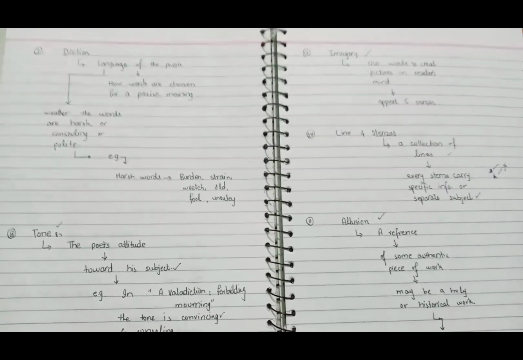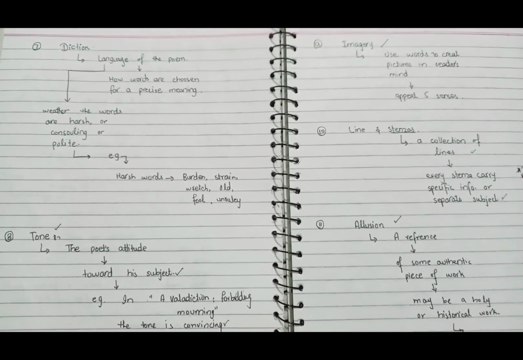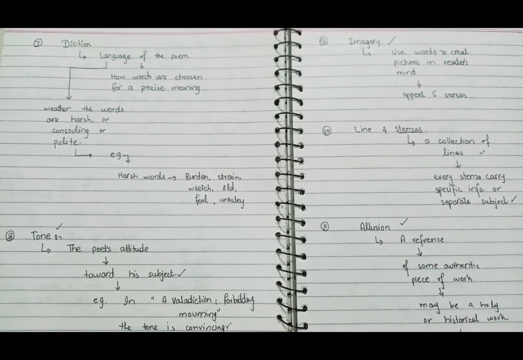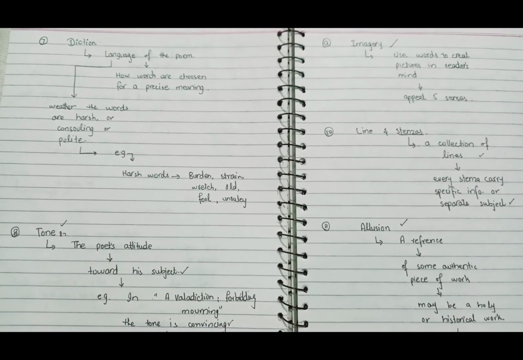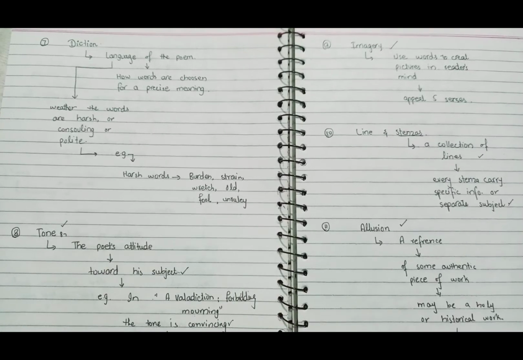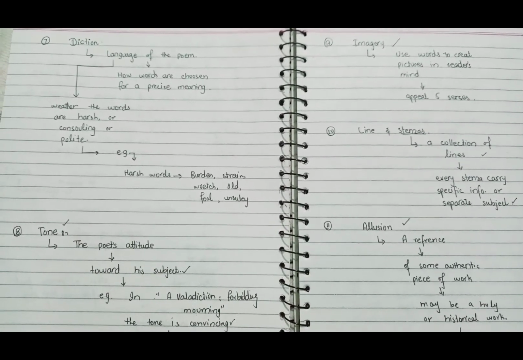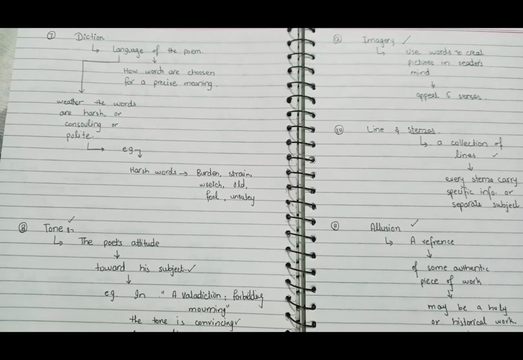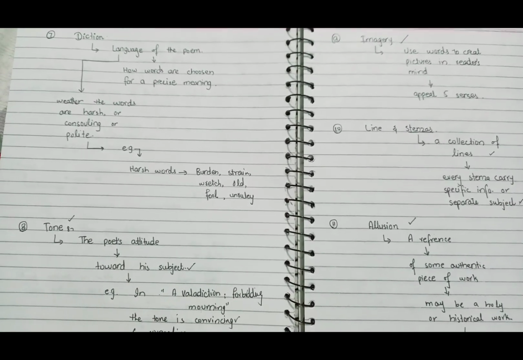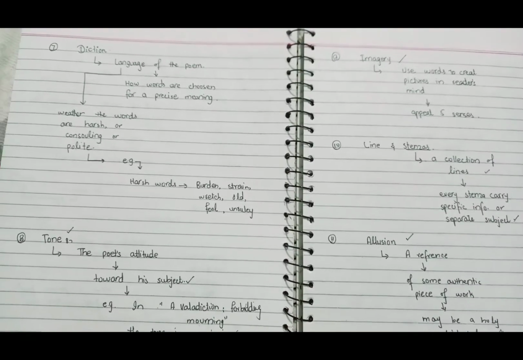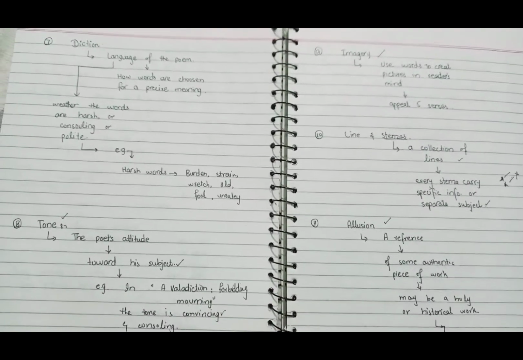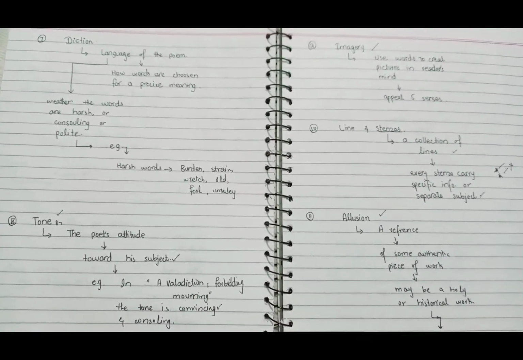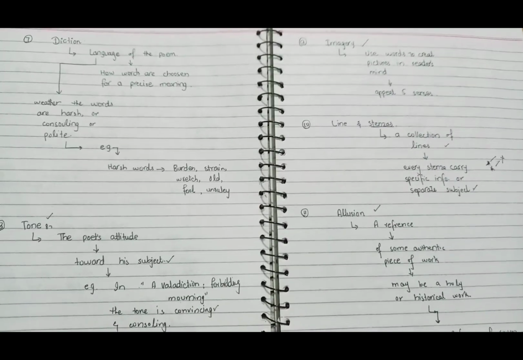So imagery is the words that are used to create pictures in the reader's mind. It appeals to our five senses: touch, taste, sight, hearing, and smell. So imagery deals with the use of words to create pictures.